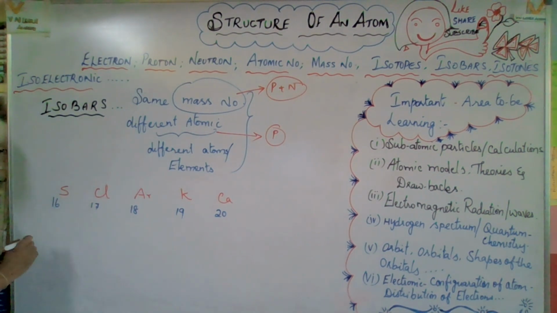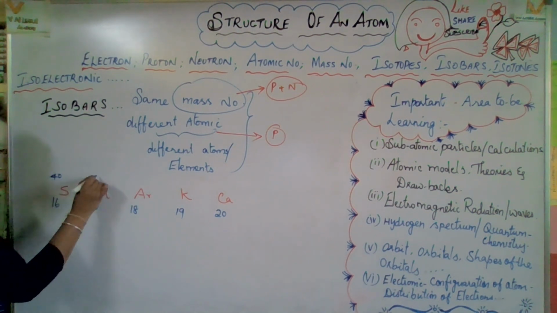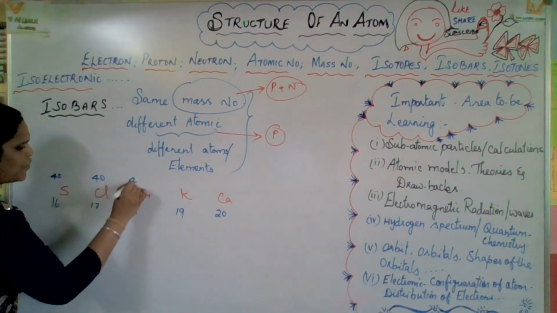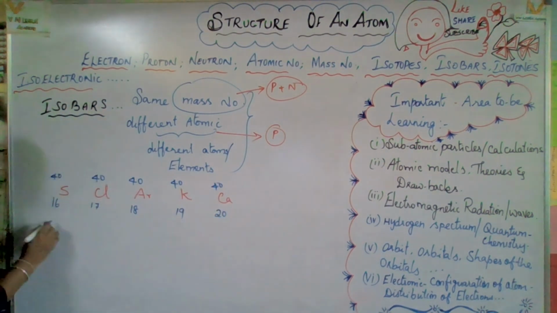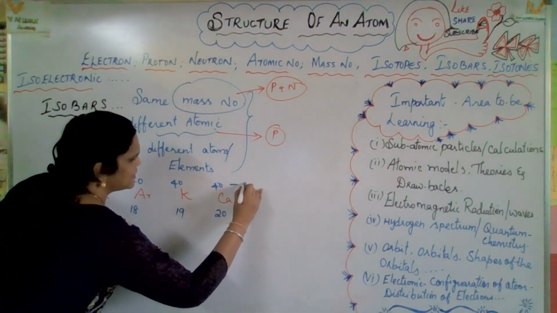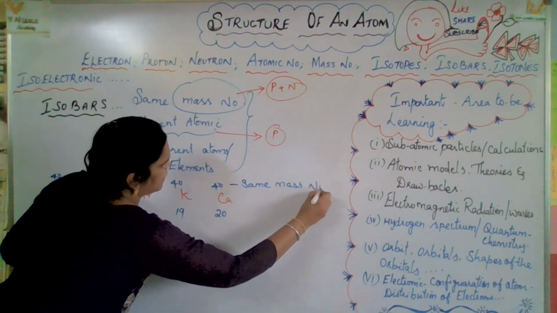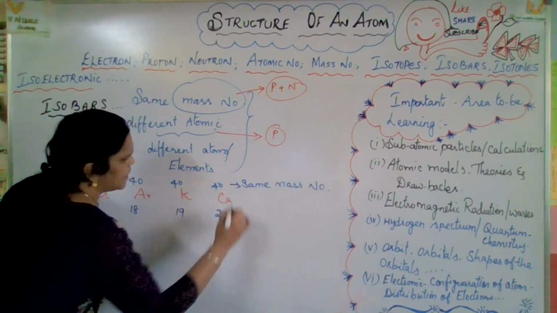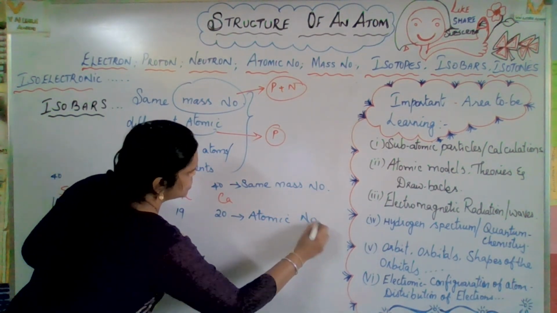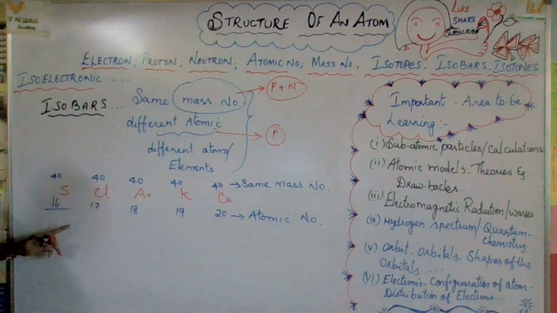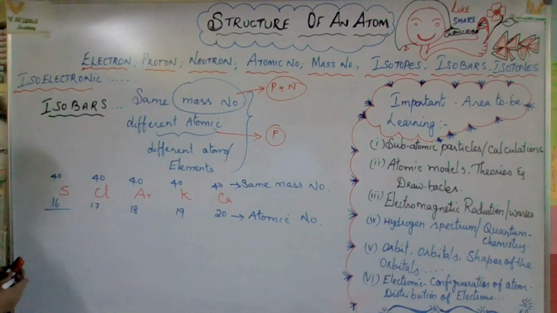Now the mass number: 40, 40, 40, 40 and also 40. So same mass number and different atomic number is known as isobars.